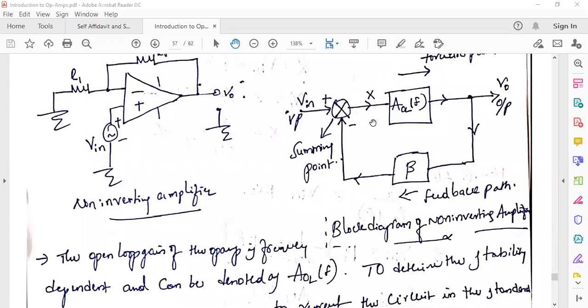What is the open loop gain here? A0 L of f is the open loop gain. Then what about closed loop gain? That is V0 by V in. V naught by V in is the closed loop gain. That is what the gain of your amplifier also, right?